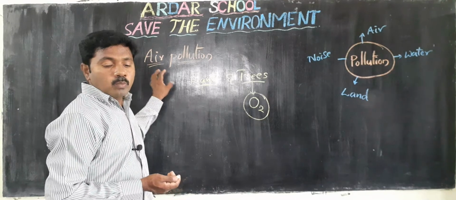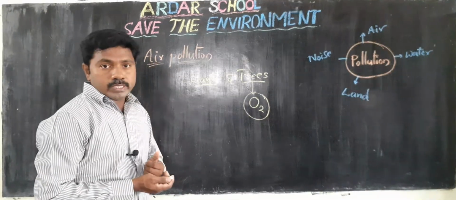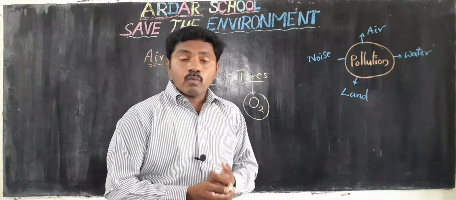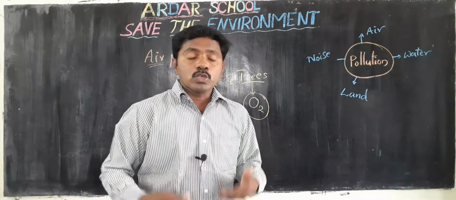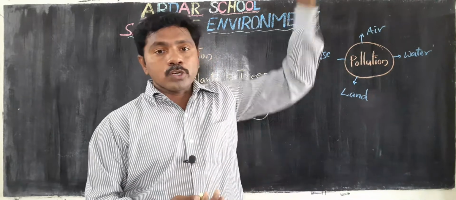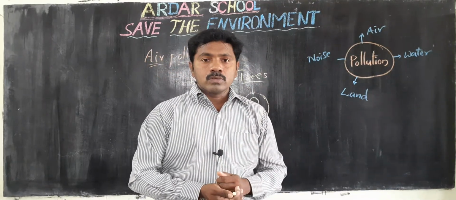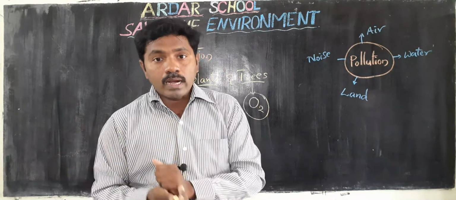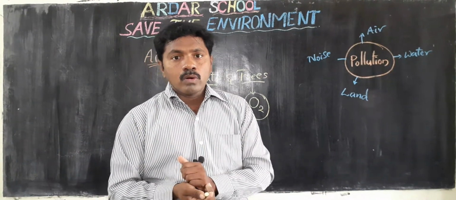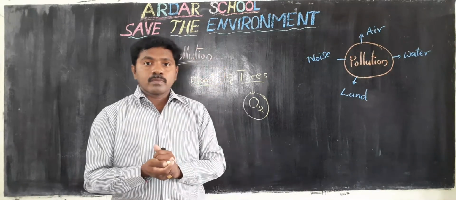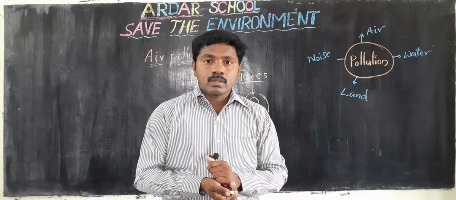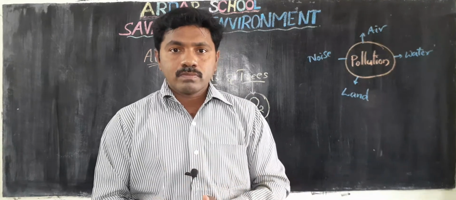But by human activities and some natural calamities, air also gets polluted. How is air polluted? By factories. Factories release smoke into the atmosphere, and that pollutes the air. Next, burning garbage. Garbage means waste.